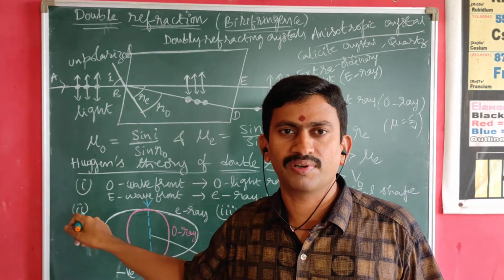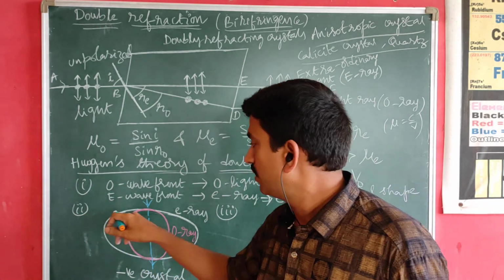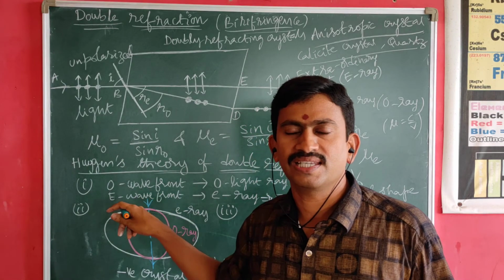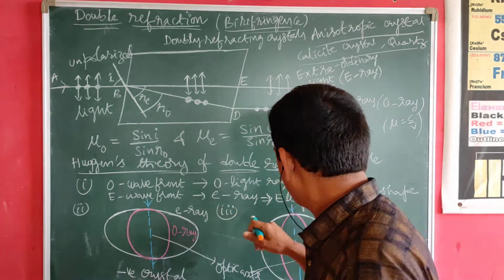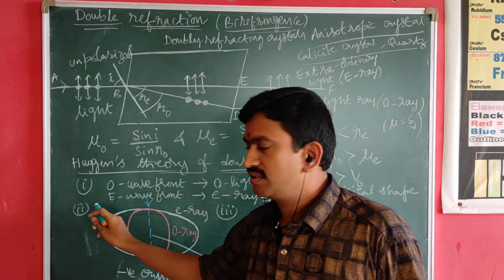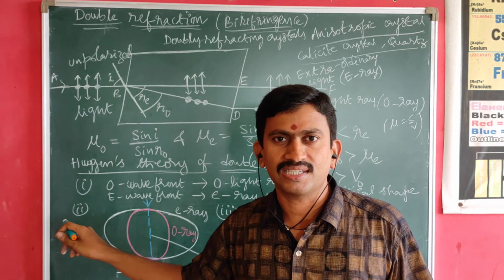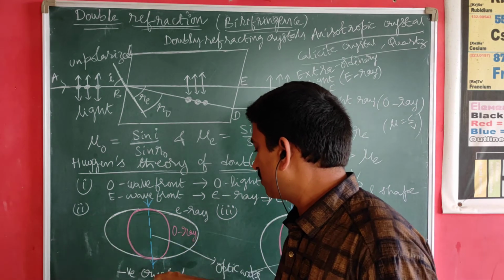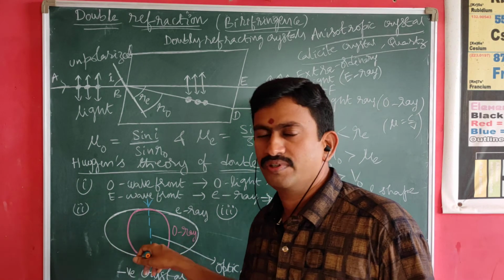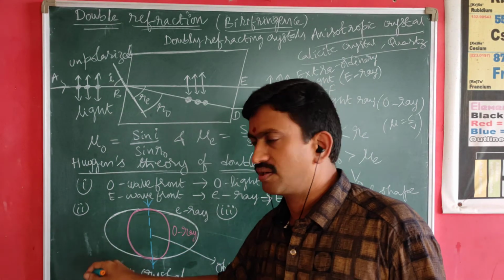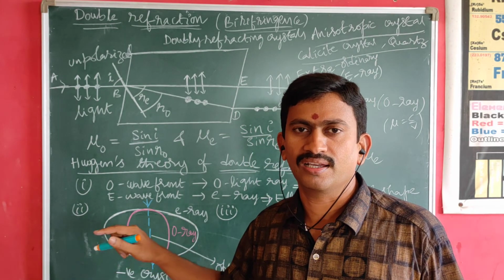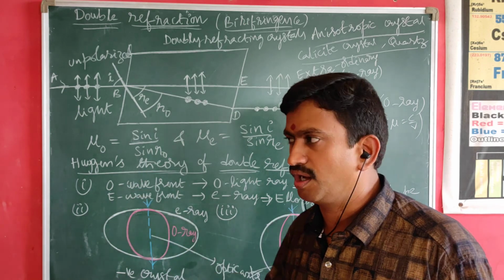The second is the E wavefront, corresponding to the extraordinary ray, which has different velocities in different directions, hence it is ellipsoid in shape. Then, in certain crystals the ellipsoid lies outside the sphere, which we call negative crystals. It represents that the extraordinary ray travels faster than the ordinary ray in all directions except along the optic axis.